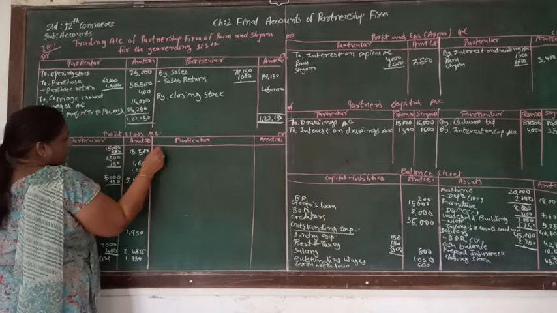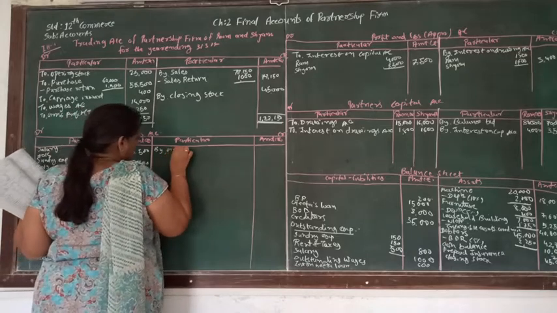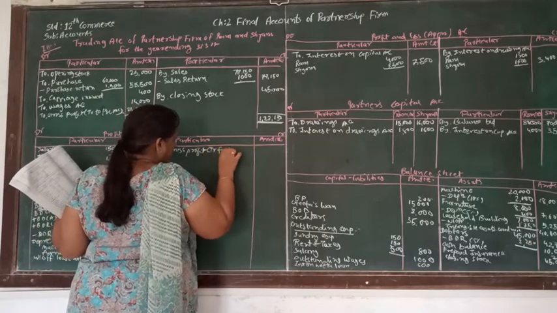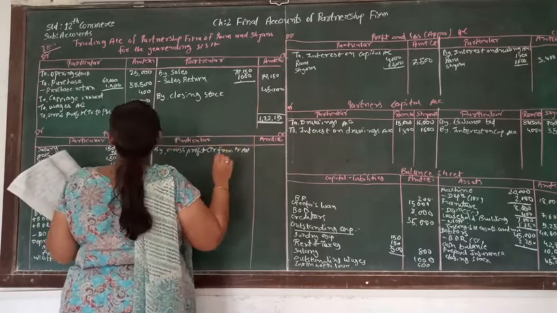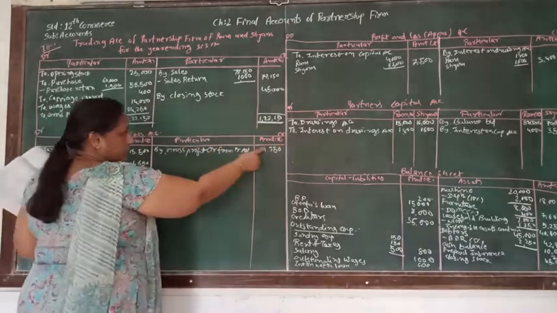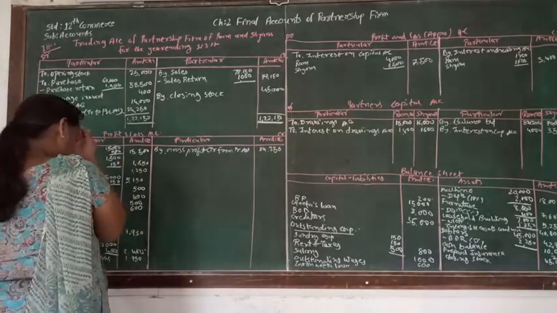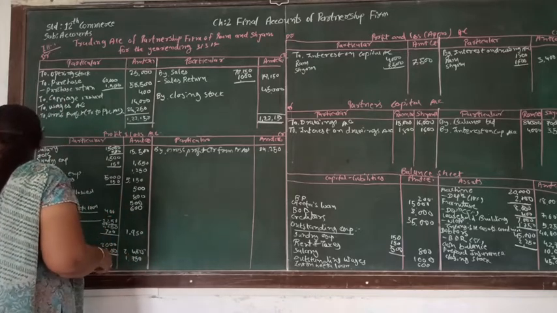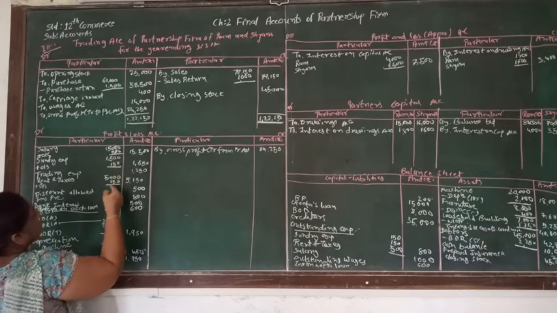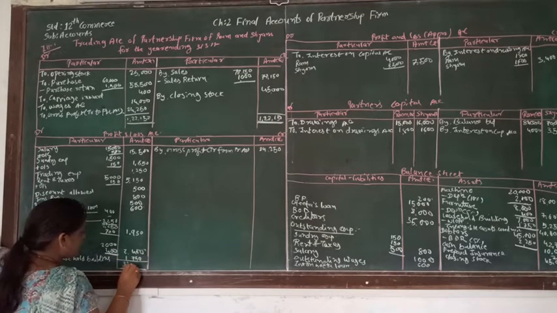So this will be transferred to the profit and loss account by gross profit, transferred from the trading account, and the amount will be 24,250. Here the total of the credit side is 24,250, and the total of the debit side is 32,050.